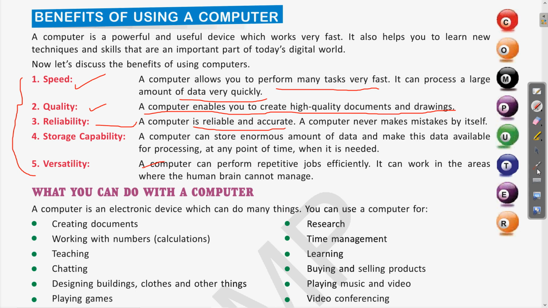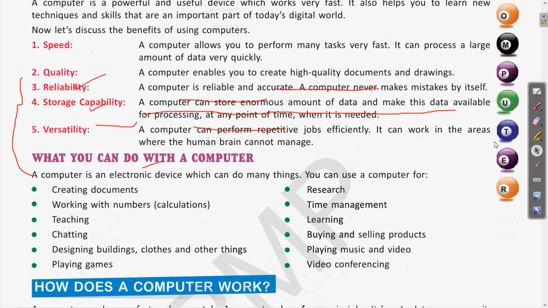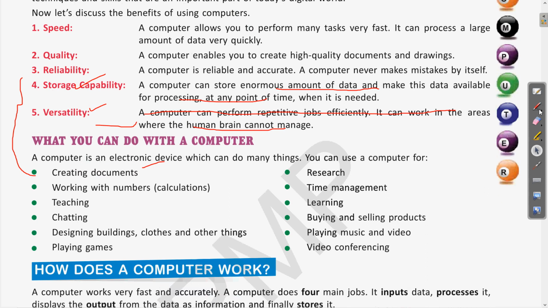Now, coming to the next topic, what we can do with the help of a computer. Let us see. A computer is an electronic device which can do many things. You can use a computer for creating documents, working with numbers, teaching, chatting, designing, building clothes and other things, and playing games. So these are the different uses of a computer, how it is used in different areas.